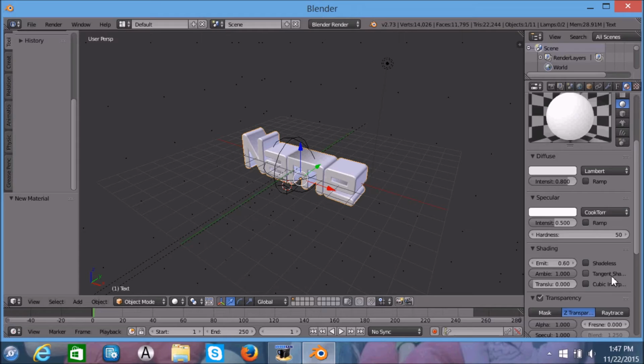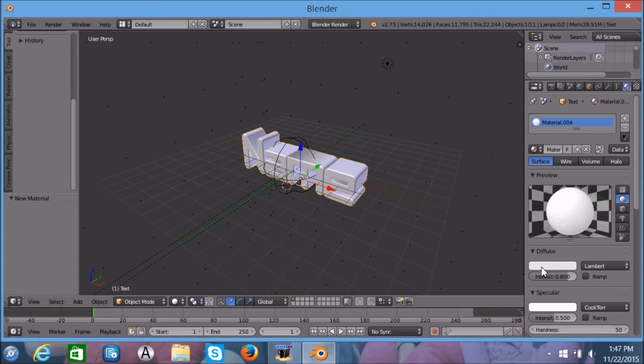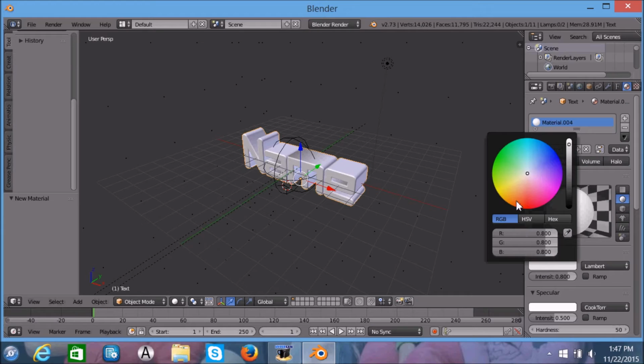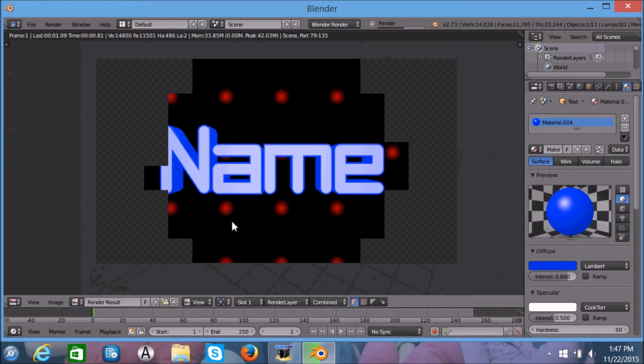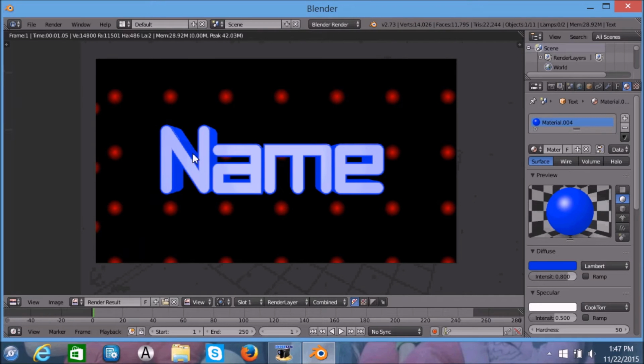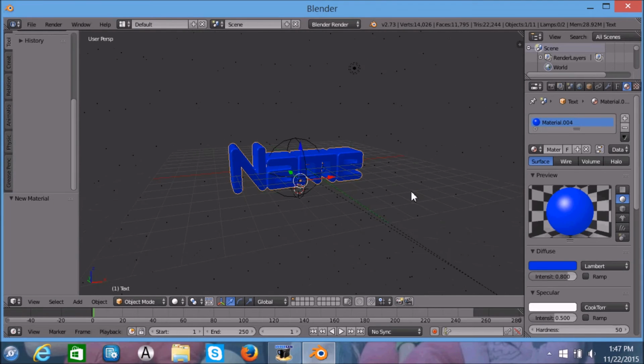Now we're gonna diffuse, and we're going to make this text blue. And then because of our light, it looks blue. It looks white and blue, which is pretty cool, I think.